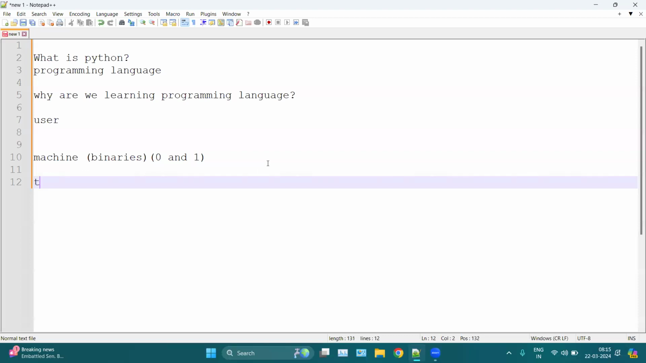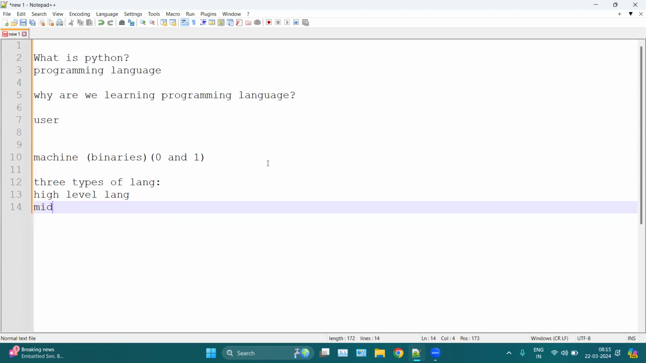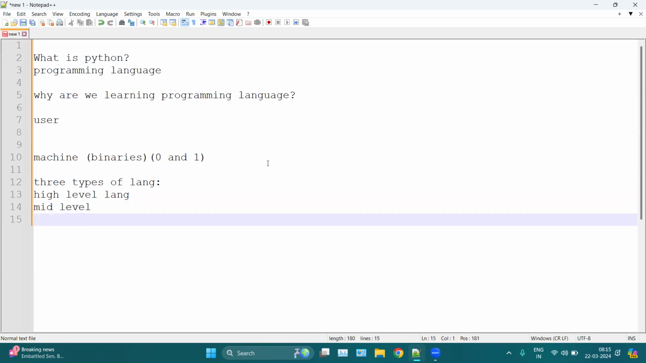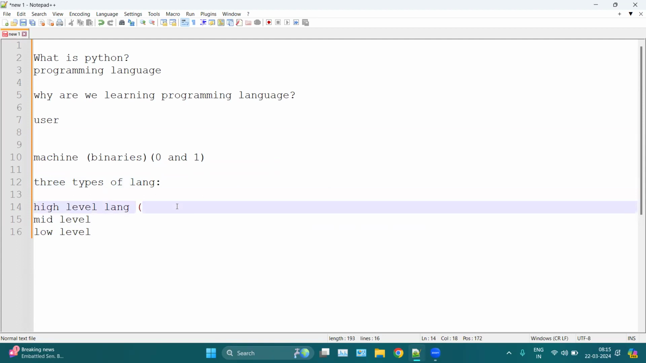And with this, we have three types of programming languages. First, high level languages. Second, mid level, and then low level languages. High level languages are the languages which are close to human language, which is English. Close to human language means the language which humans can easily understand. That is why they are close to human language.